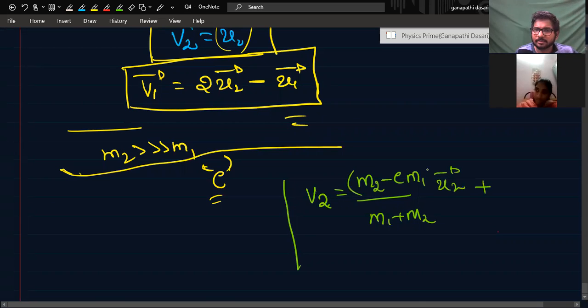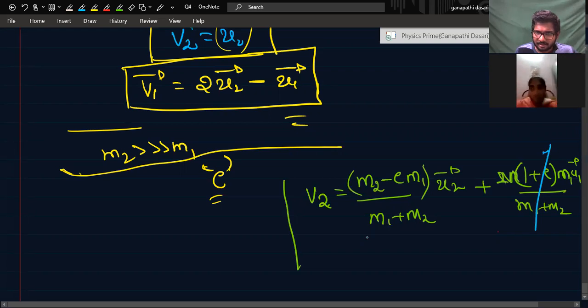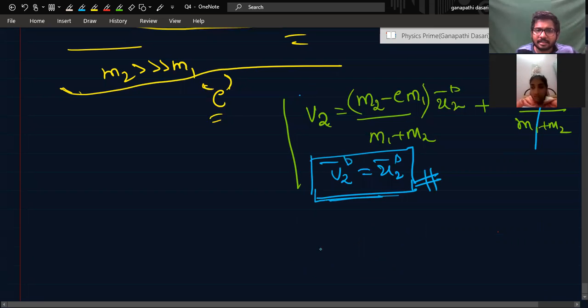plus, sorry, not 2, 1 plus E into M1 U1 by M1 plus M2. If we substitute here that M2 is much higher, we can neglect this. This can become 0. V2 is again U2. This is the conclusion. The bigger mass will go with the same velocity as in the previous situation. Okay. Understood, sir.